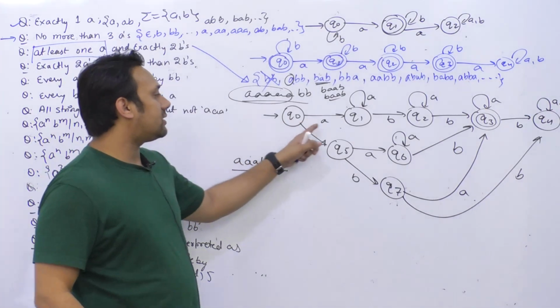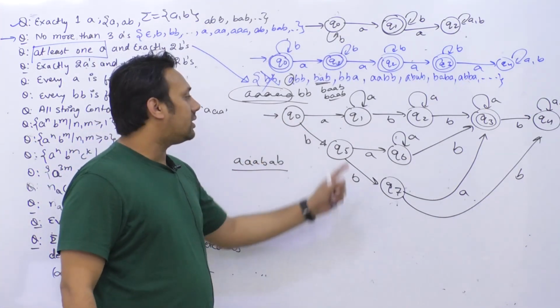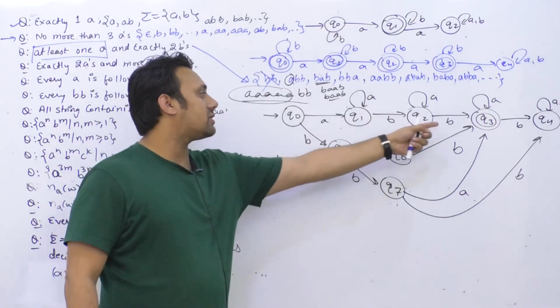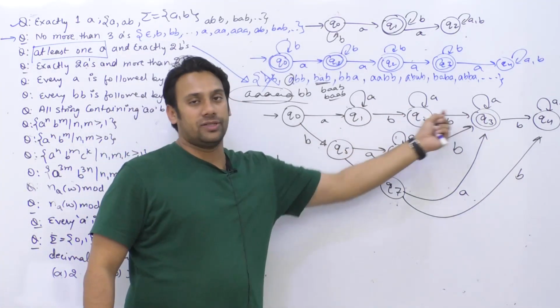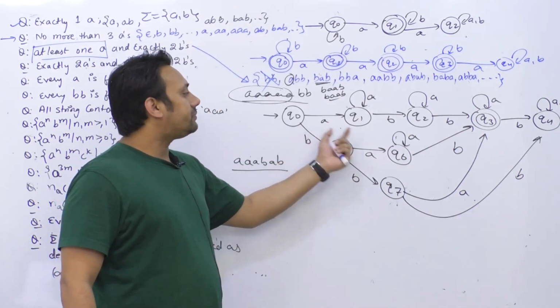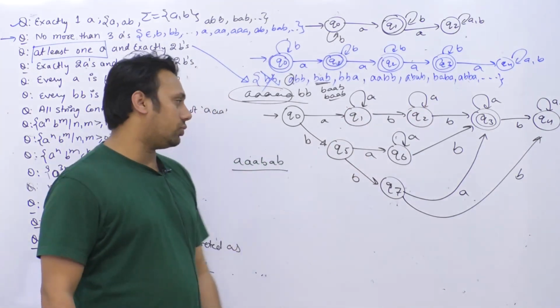So we are trying to analyze three cases here. The first case is if the string starts with a, that means you got at least one a. Now you can just worry about the number of b's. So the first transition here, the first row, is just taking care that we get at least one a. After that you can have any number of a's, but we must have exactly 2 b's.